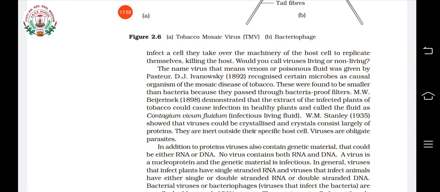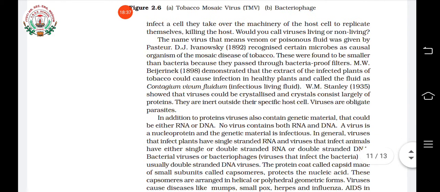And Beijerinck found that the extract of the infected tobacco plants can cause infection even in healthy plants, and he called it Contagium vivum fluidum. And W.M. Stanley said that viruses can be crystallized, and these crystals mainly contain proteins. Understood?